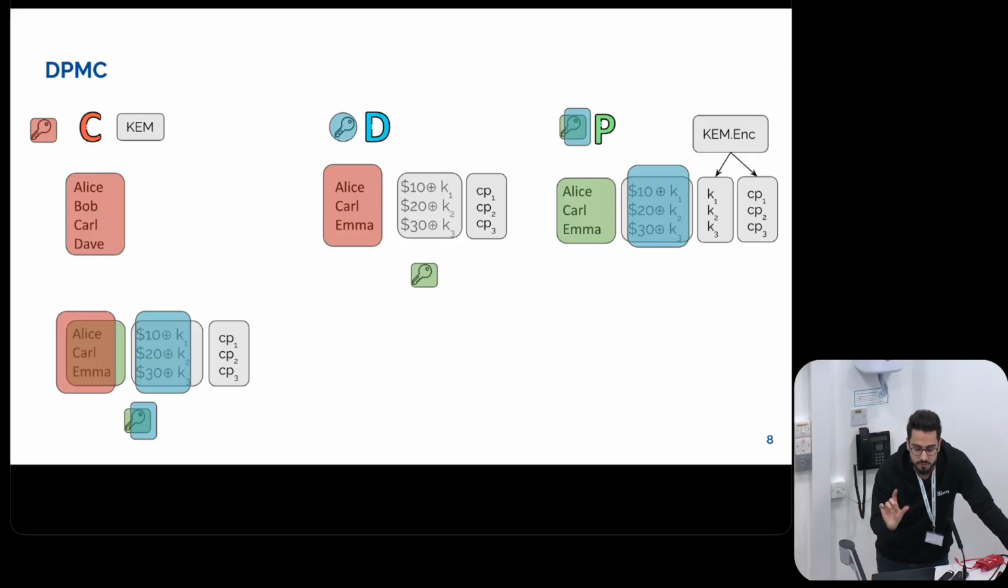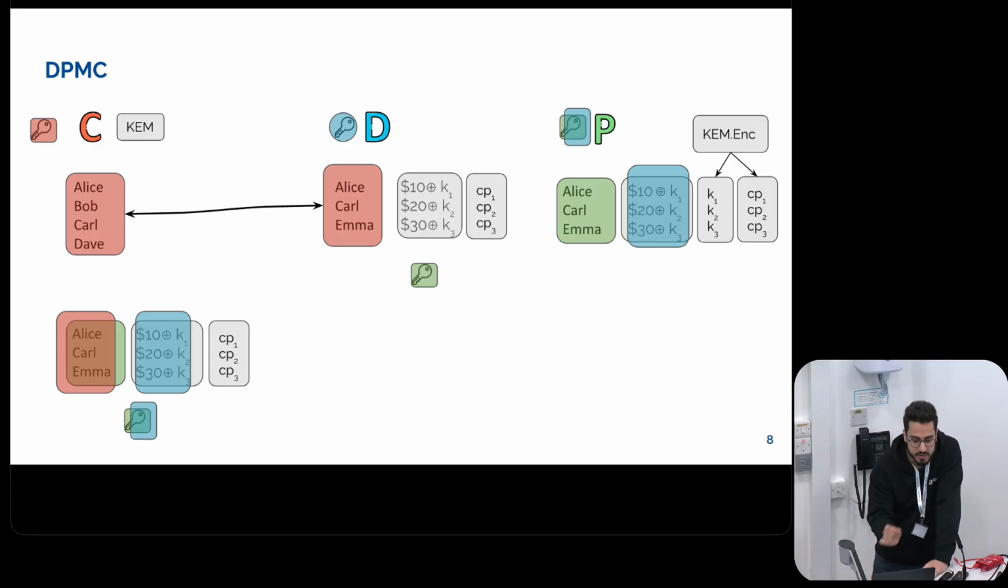And Party D can now perform the matching between the different identifiers. One problem here is that since Party D performs the matching, they actually learn the intersection sizes between Party C and each of the databases of Parties P.